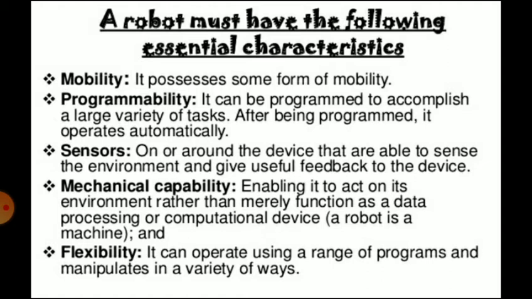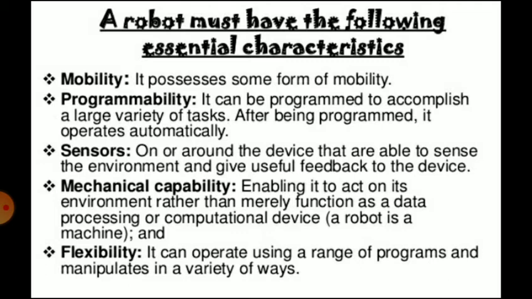Then sensors on or around the device that are able to sense the environment and give useful feedback to the device. Then mechanical capability, enabling it to act on its environment rather than merely function as a data processing or computational device. And flexibility.